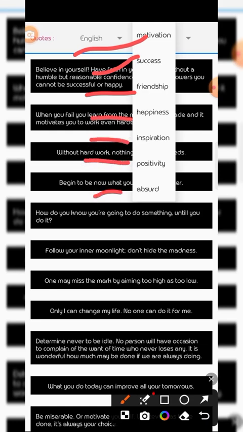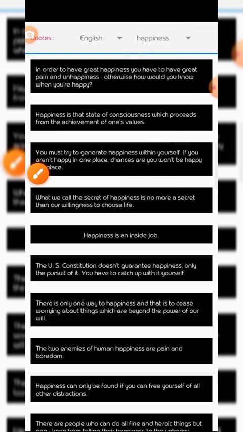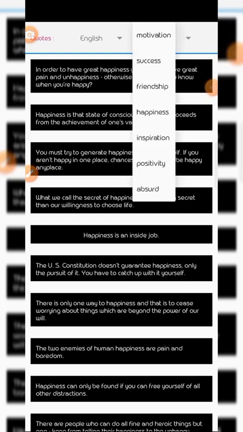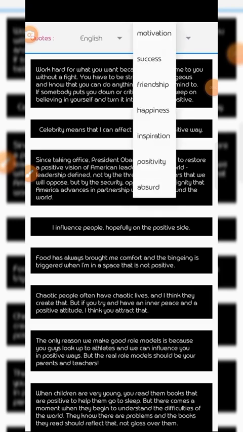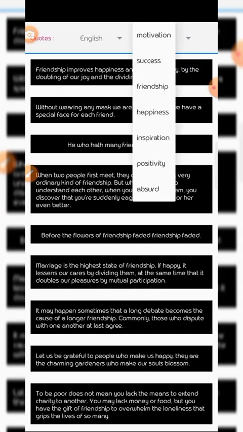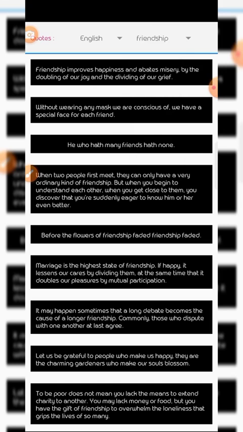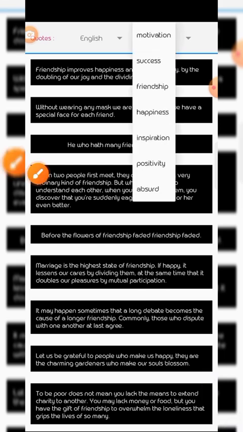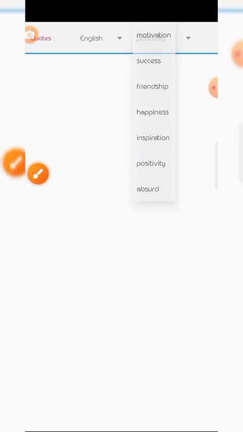Each of these has its own proverbs. Let's see the first one under friendship: Friendship improves happiness and abates misery by the doubling of our joy and dividing of our grief. There are so many. You can just come and get any other, like positivity.